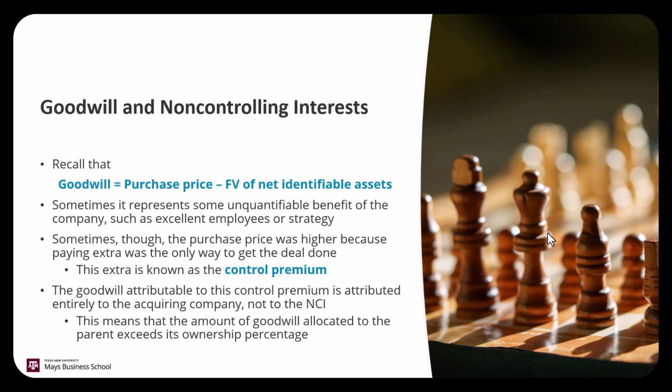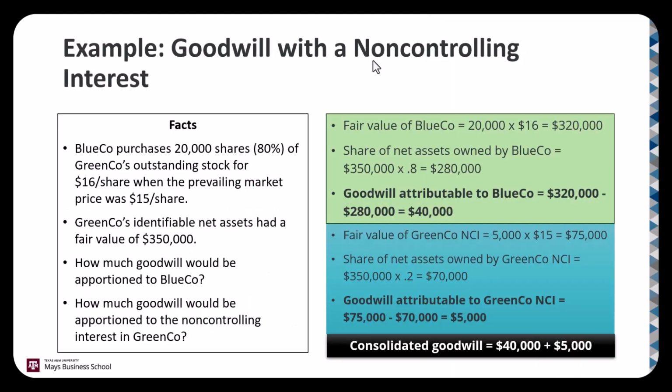And the control premium, because it doesn't really represent the value of the subsidiary as equity, it's all got to be allocated to the acquiring company, the investment account, not to the non-controlling interest, because the non-controlling interest didn't pay the control premium because they don't have control. So that means that we're going to allocate a little bit more goodwill to the parent than its ownership percentage may indicate. So here's an example.